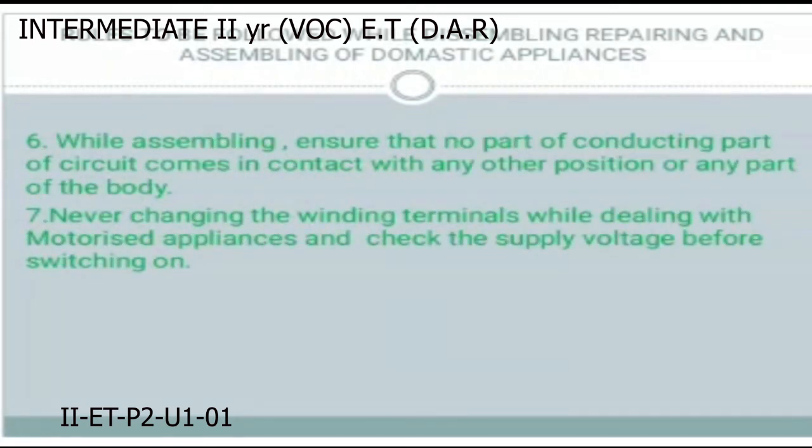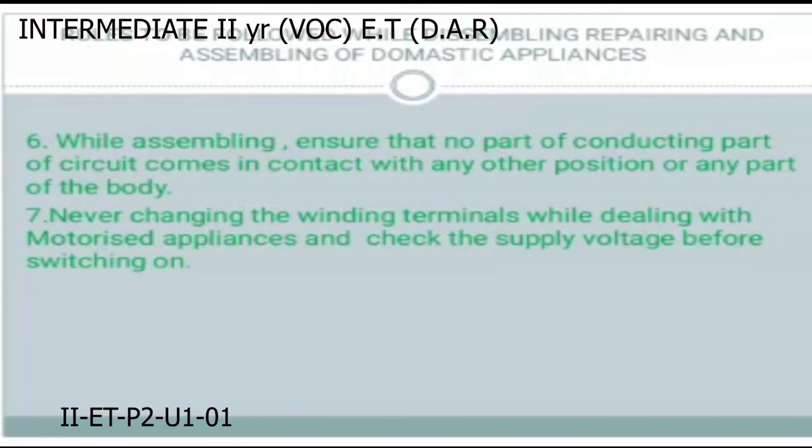While assembling, ensure that no conducting part of the circuit comes in contact with any other position or any part of the body. Any conducting wire of the appliance should not come in contact with the body of the appliance.